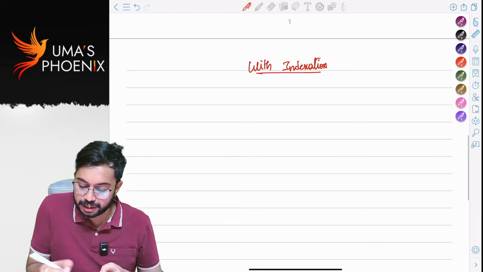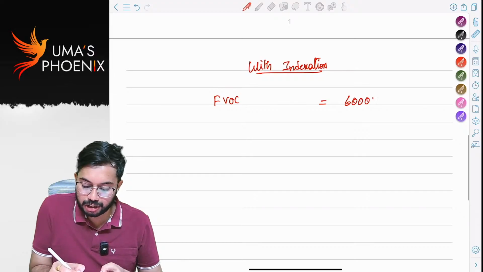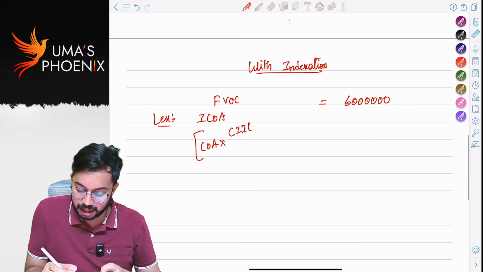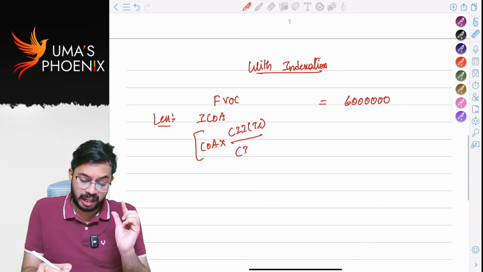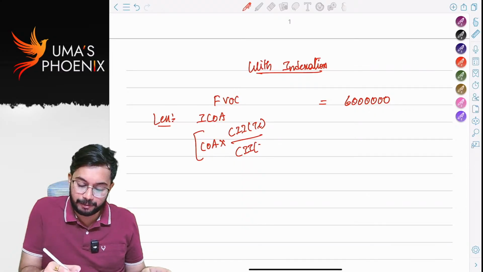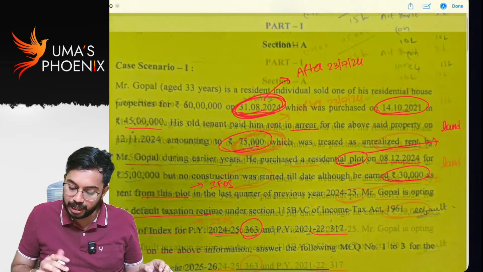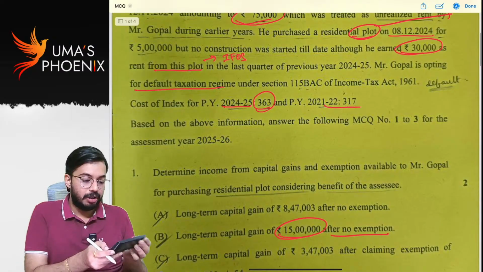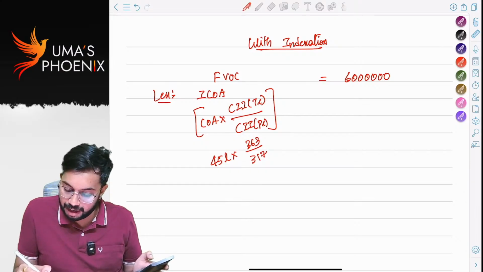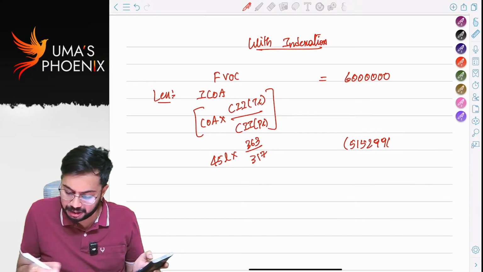Full value of consideration is 60 lakhs. If you take indexation benefit, indexed cost of acquisition. What is the formula? Cost of acquisition into cost inflation index in the year of transfer divided by cost inflation index in the year of purchase. It was purchased for 45 lakhs. Year of transfer 24-25 363. Year of purchase 21-22 317. So 45 lakhs into 363 divided by 317. How much? 51,52,996.85.